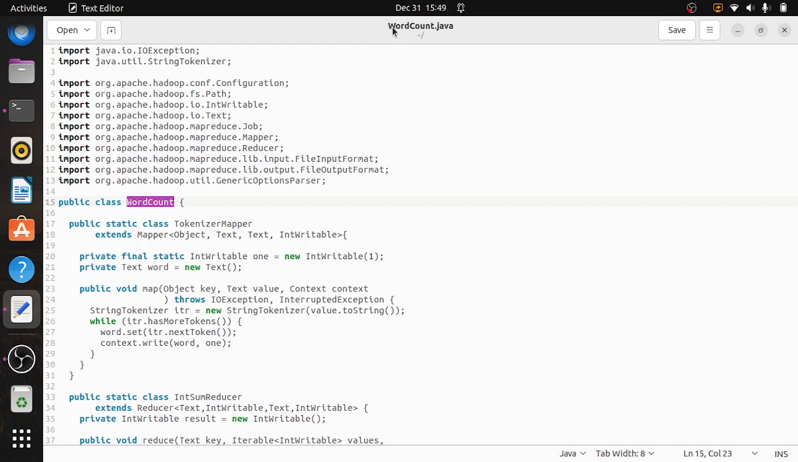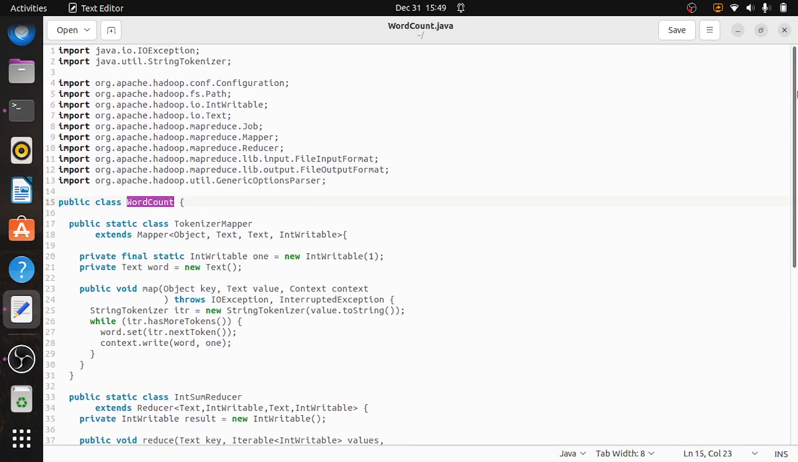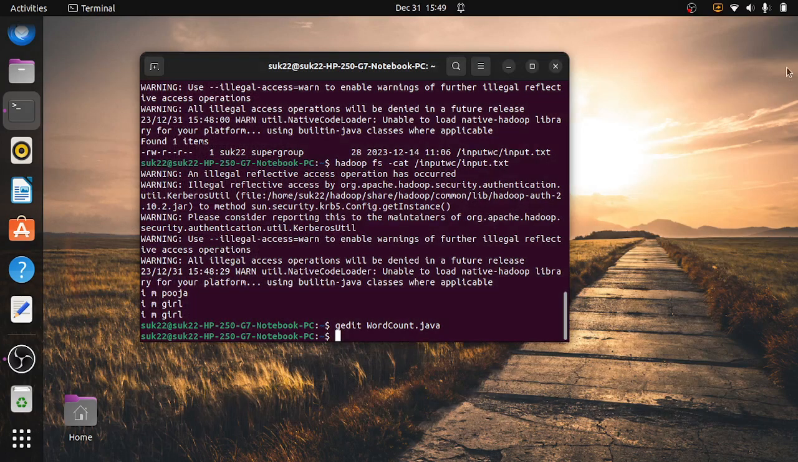If it is a small letter, if you write it that way, then it will not execute. It will give errors. This is our word count program. It is used for counting the number of words in a particular file. We'll do that one now.